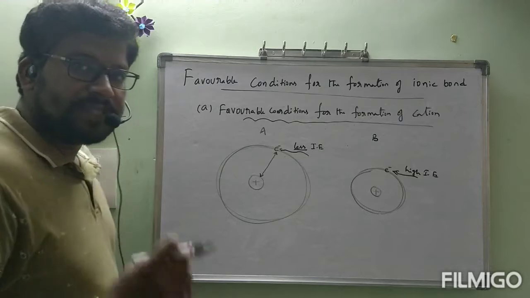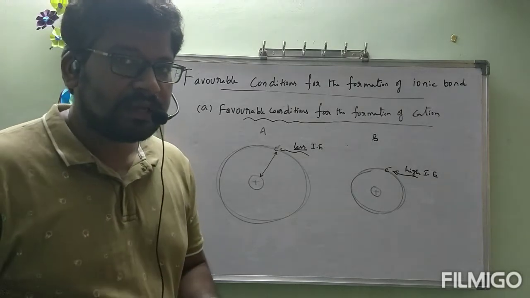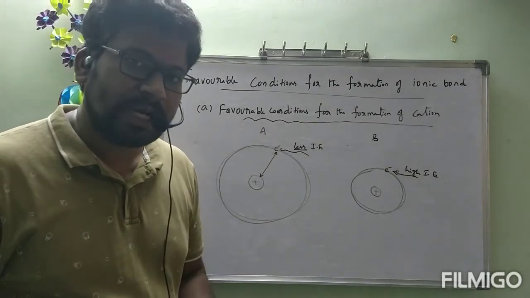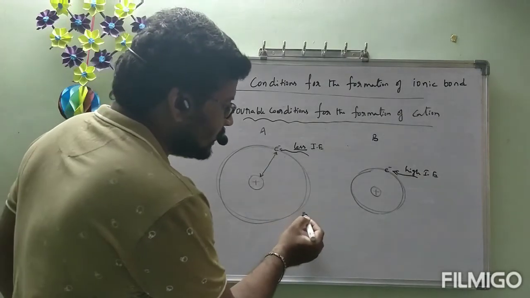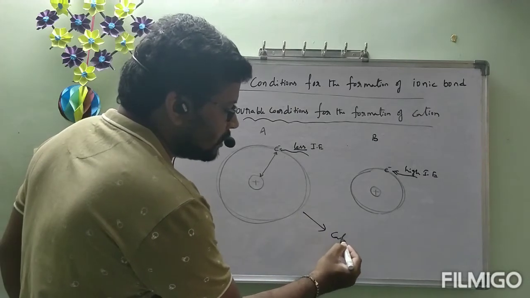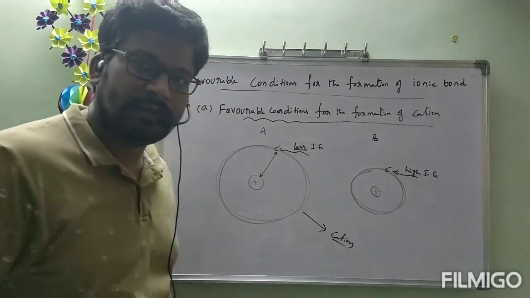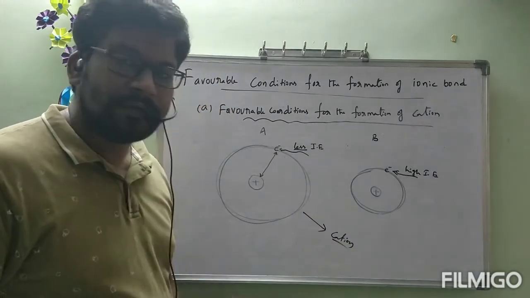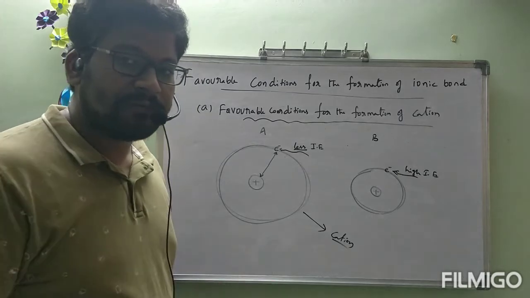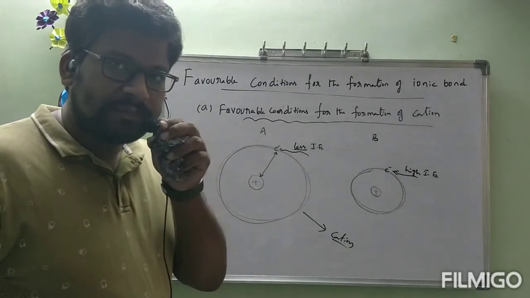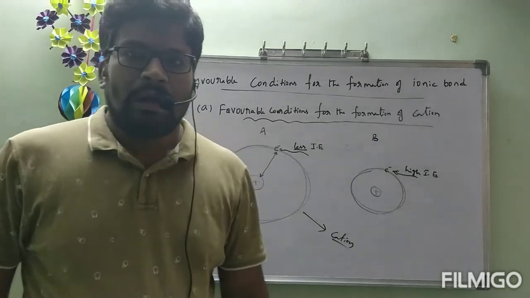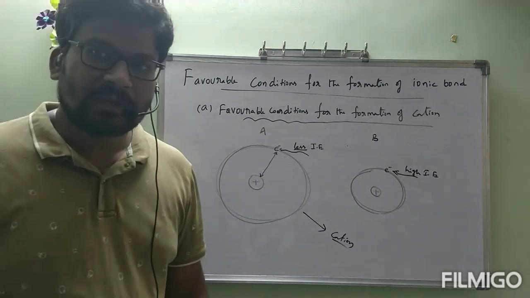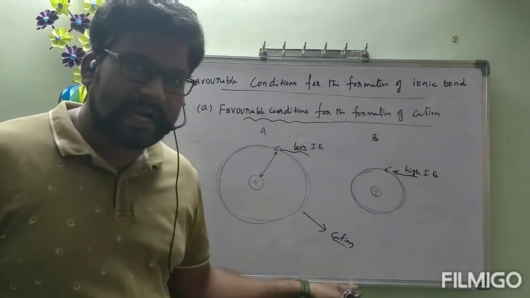From which atom can we remove the electron easily? It will be converted to cation fast, because after the removal of an electron from a neutral atom, it is converted to a cation.